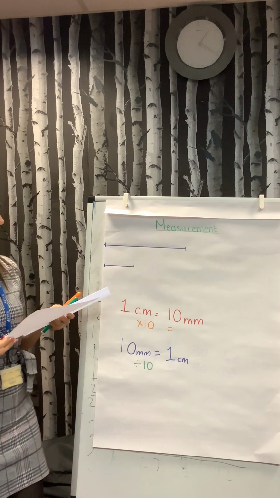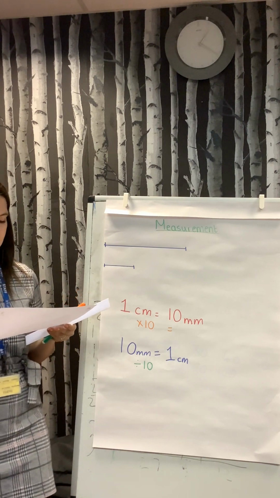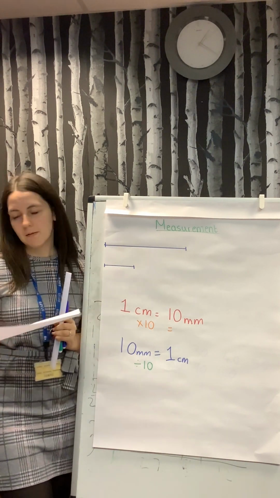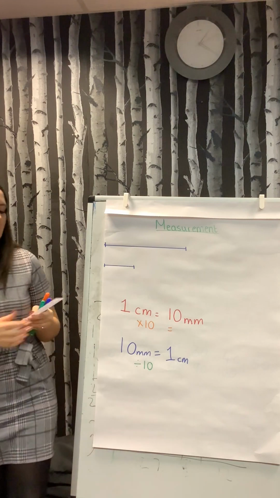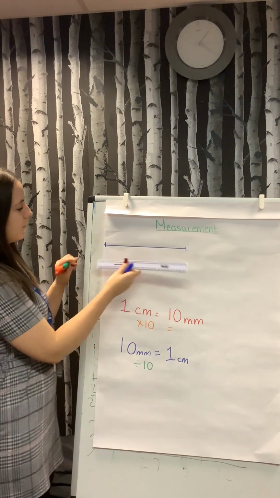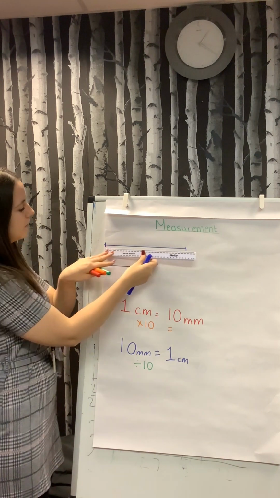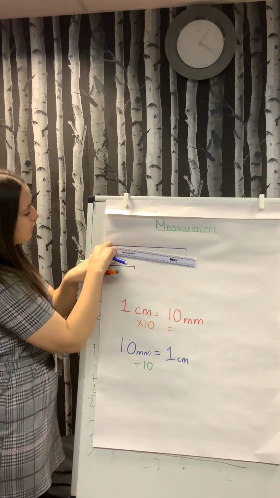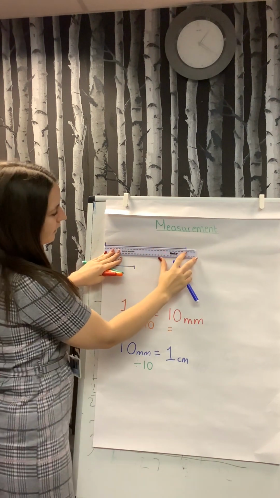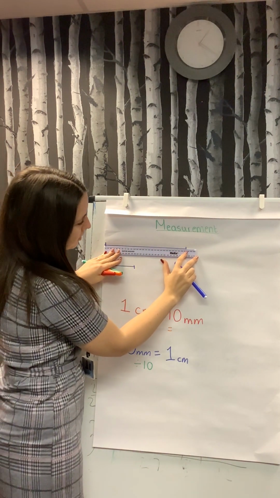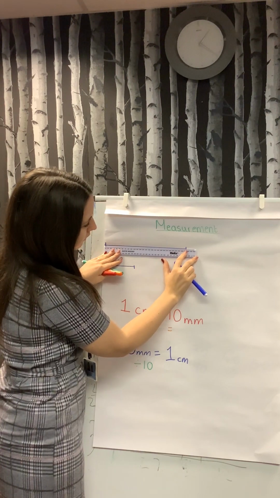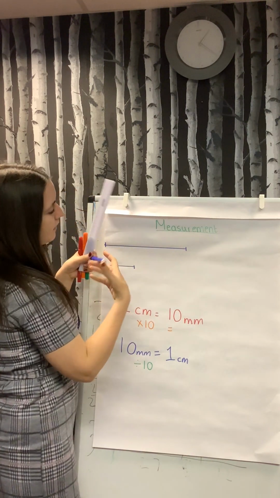Then later on in Spring 1, we'll be looking at length and perimeter. So all children must be able to measure in centimetres, millimetres and metres. To be able to do this, we will be using a ruler. For example, we've got 2 lines on the board. We need to make sure our little dash for millimetres starts at the start of the line, and we need to see how far it goes, and we need to read the measurement off. So for this one, it's 270 plus 1, 2, 3. So that's 273 millimetres.